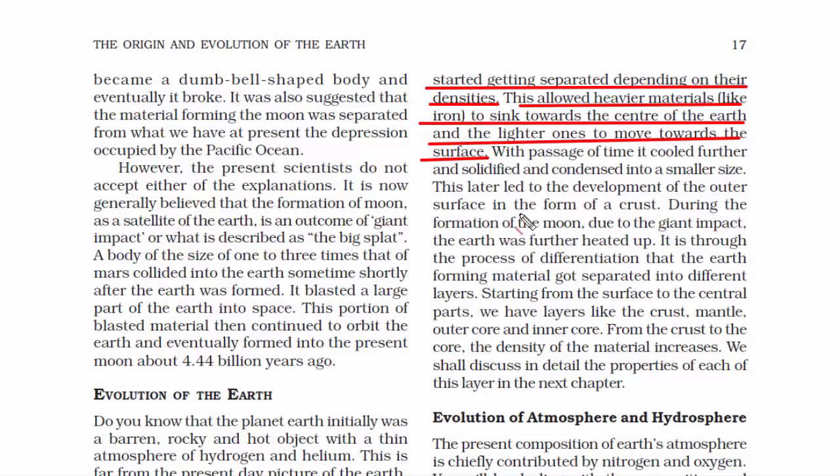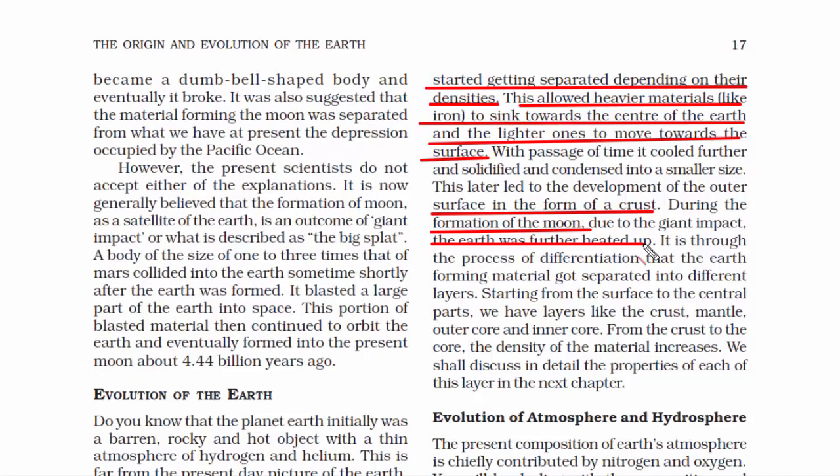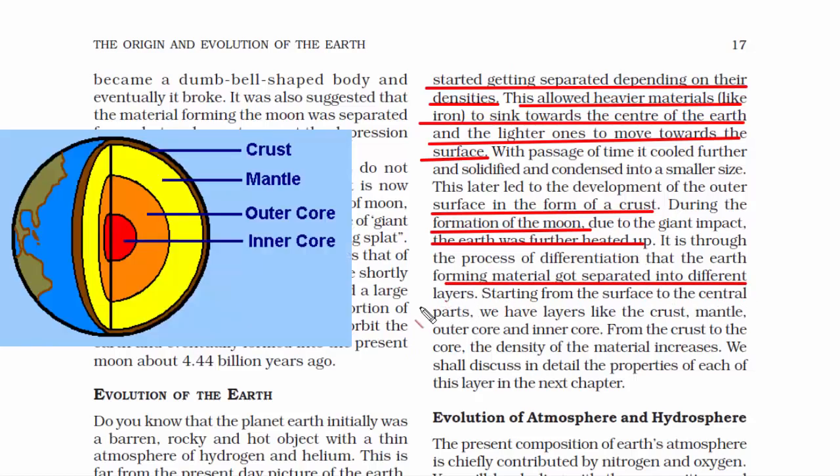With time, the temperature cooled, and the outer layer in the form of a crust was formed. And then there was another big impact, that is the creation of the Moon, which we also call the giant impact. Even that further heated the Earth, and that's how materials got separated into different layers. We know Earth has 4 layers: the crust, mantle, outer core and inner core.